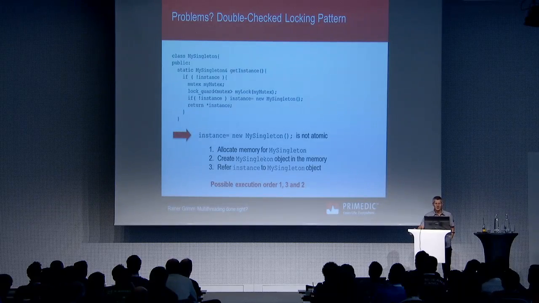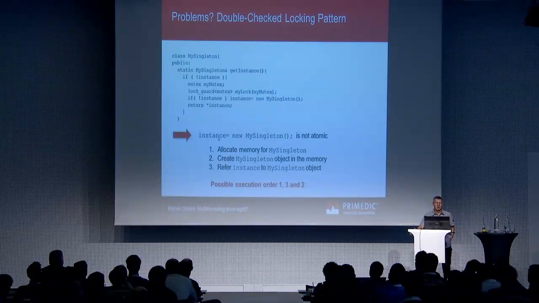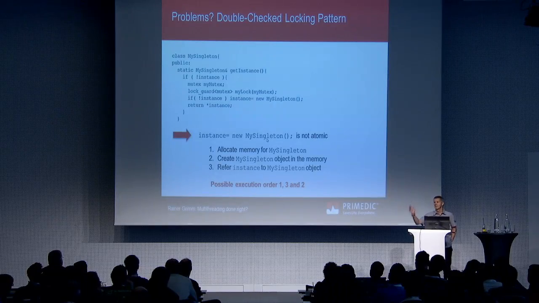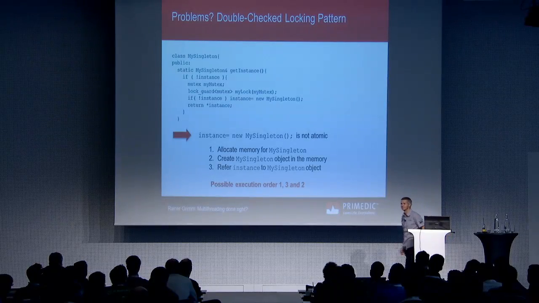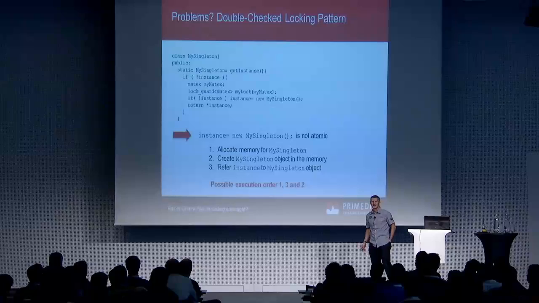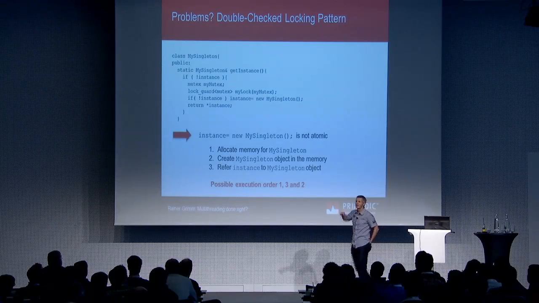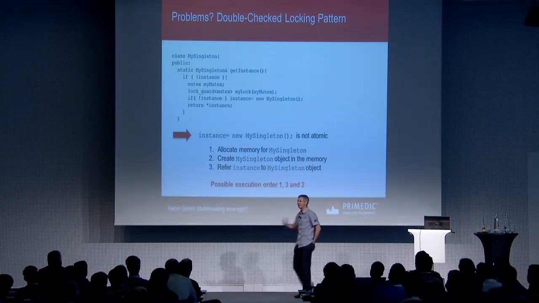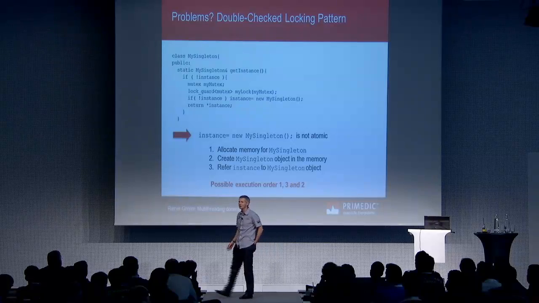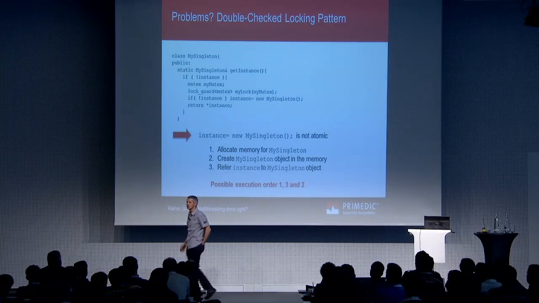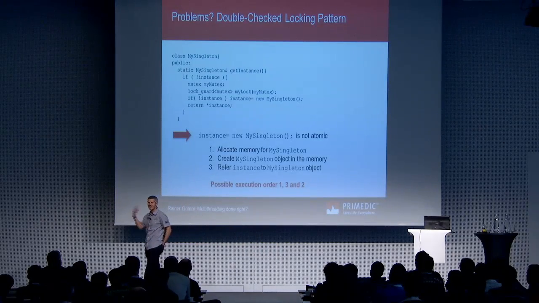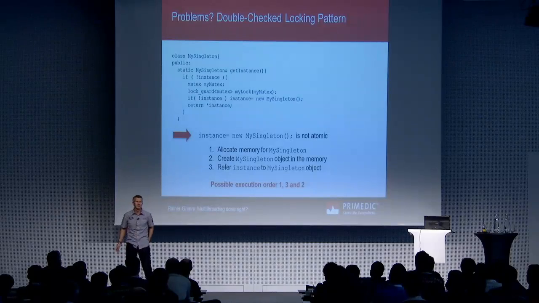So at first, I allocate memory, then I refer instance to this newly created memory, then a different thread kicks in. And now the other thread believes, hey, the object is created, it's fine. But you have a partially initialized object, which is not so good. And that is the problem of the double-checked locking pattern.